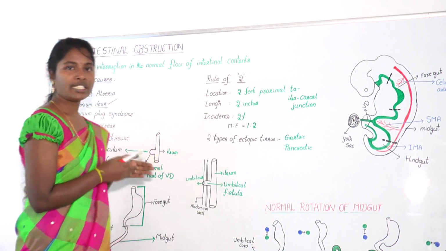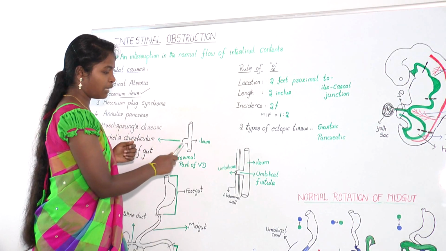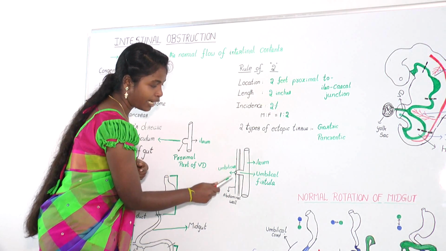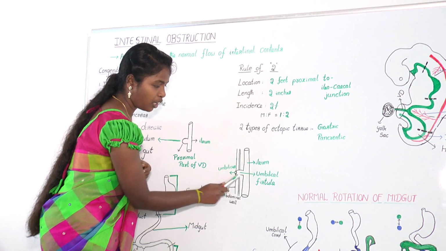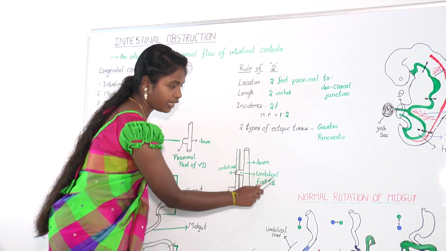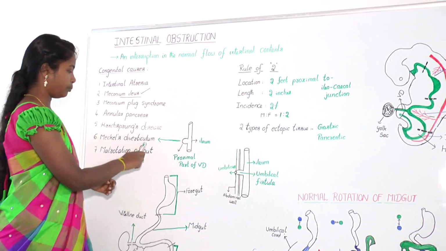Let us see how umbilical fistula forms. In few cases, the proximal part of vitelline duct protrudes towards the abdominal wall and forms a communication with umbilicus. This abnormal connection between umbilicus and ileum is called umbilical fistula. This is all about Meckel's diverticulum.